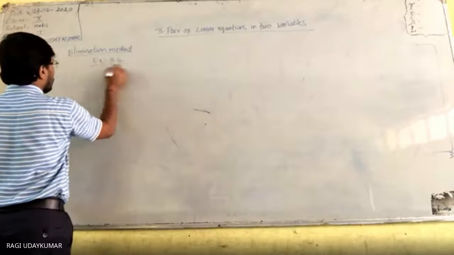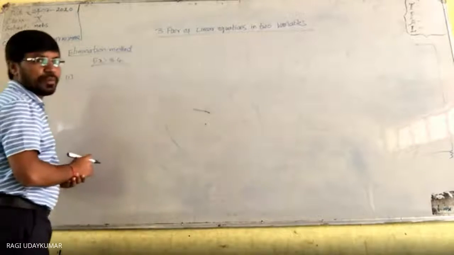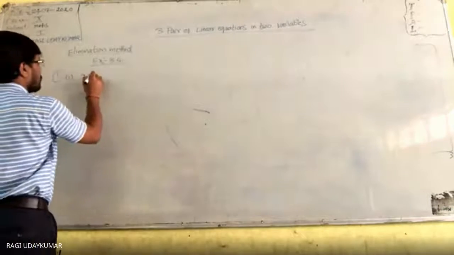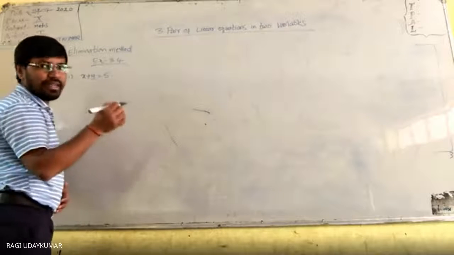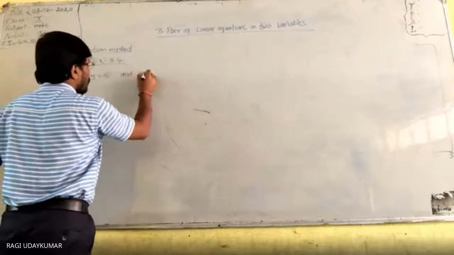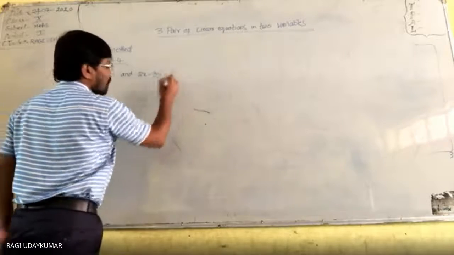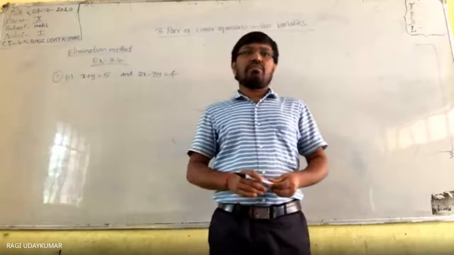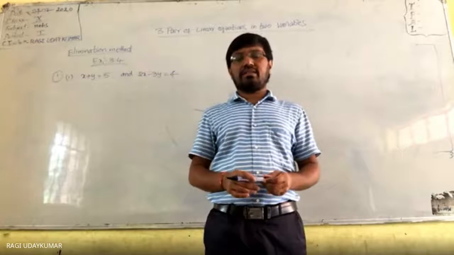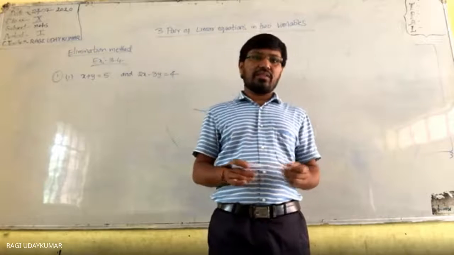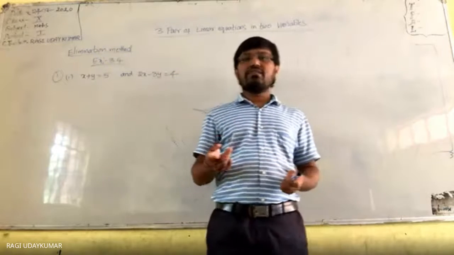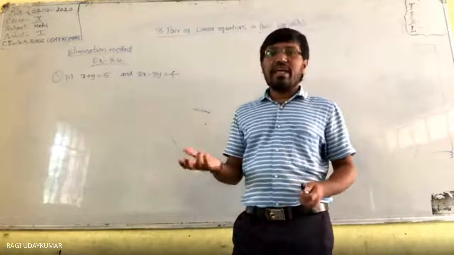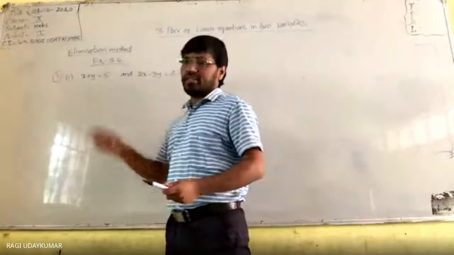Exercise 3.4. The first problem: x plus y is equal to 5 is one equation, and 2x minus 3y is equal to 4. This question says solve the following pair of linear equations by the elimination method and the substitution method. You are not supposed to do both methods. We will eliminate one variable from these two equations.